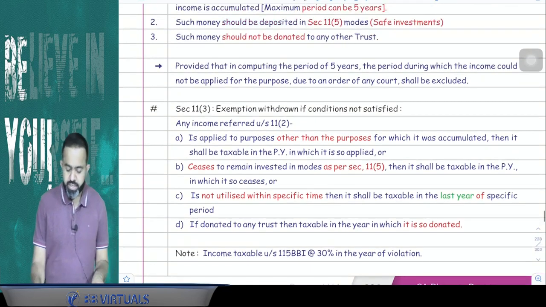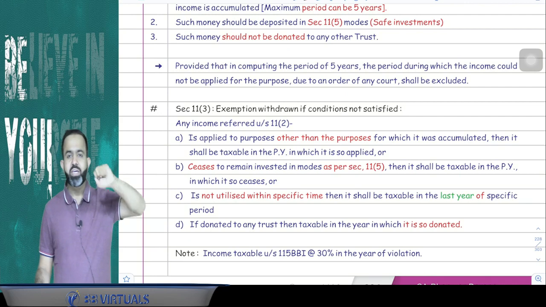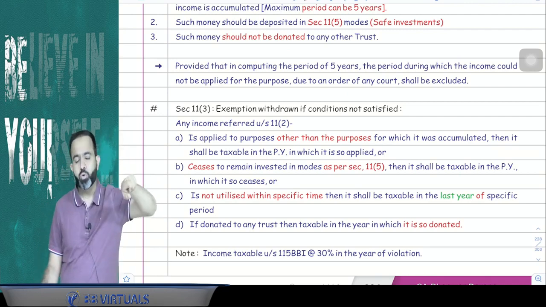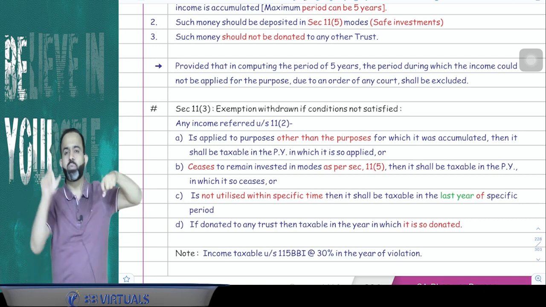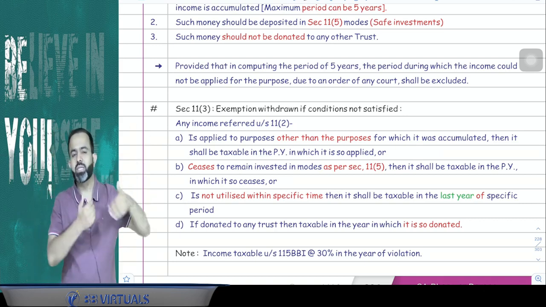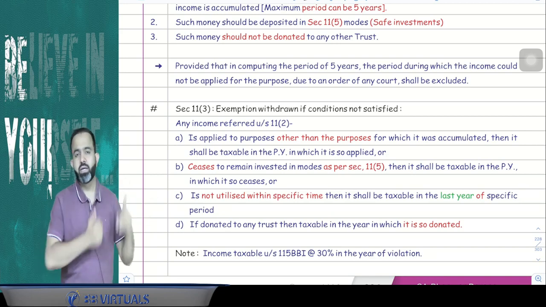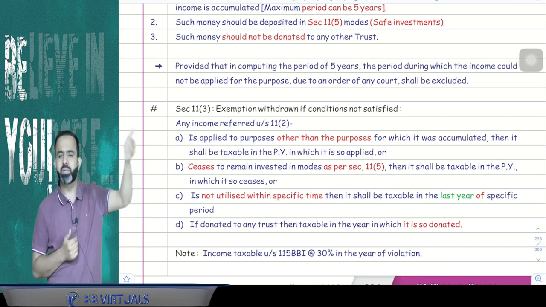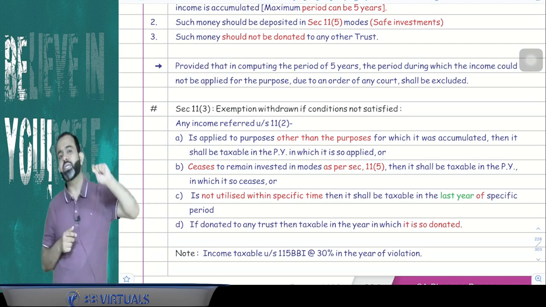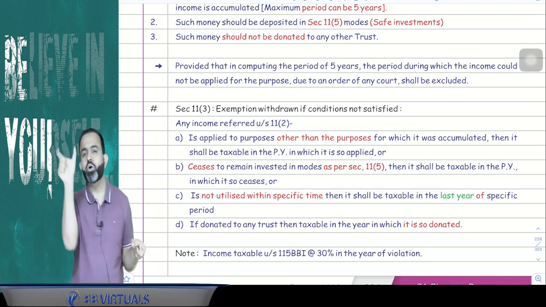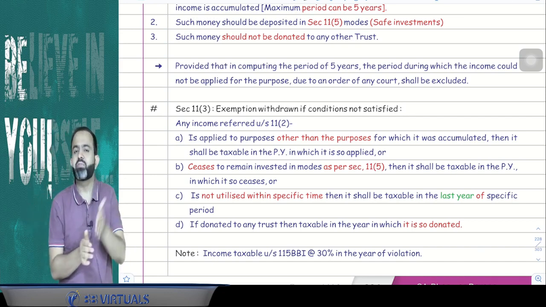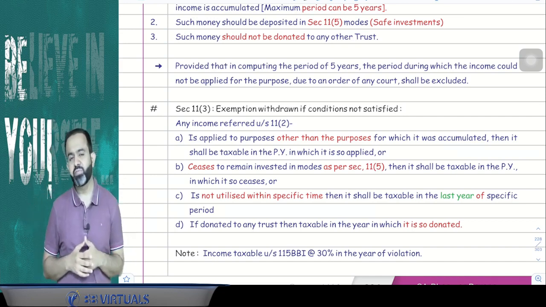Now one more point guys, for the calculation of that 5-year period, suppose for example there is a court stay order of any court. Means suppose that amount was accumulated for the purpose of a temple, but some people claim that there should not be a temple, some religious related case was there and the trust could not complete the temple. So in that particular case, the lawmaker says that whatever the stay order of the court, suppose the court has given the stay, then whatever stay period, that will be excluded while calculating the 5 years period.